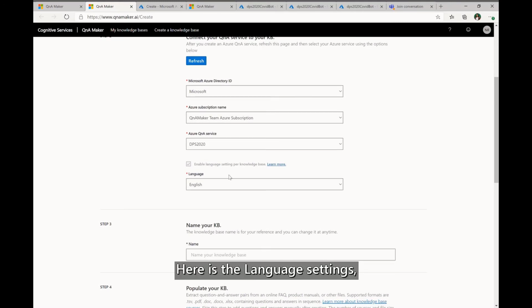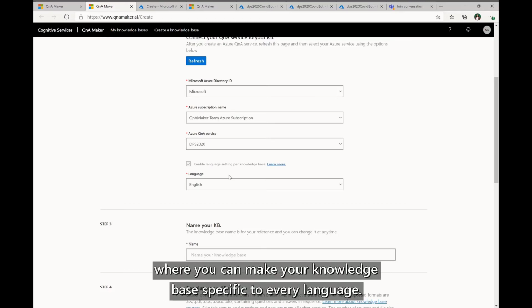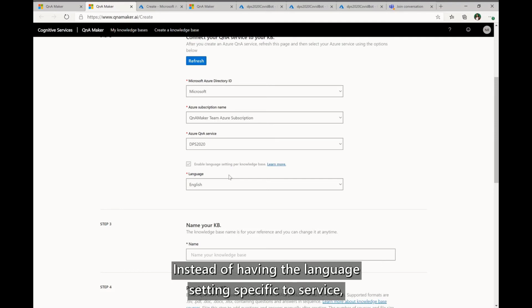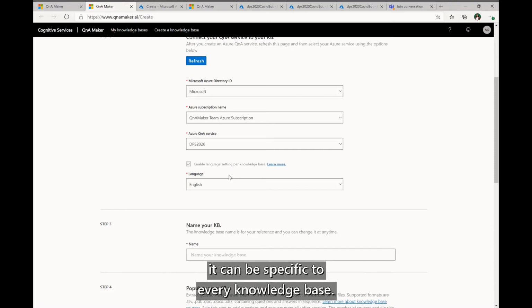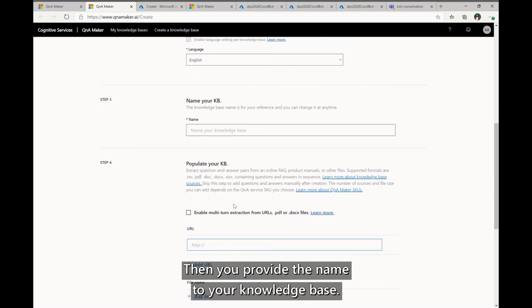Here is the language setting. This is a new feature that comes along with public preview, where you can make your knowledge base specific to every language. So instead of having the language setting specific to the service, it can be specific to every knowledge base. This is really helpful for people who want to create knowledge bases and bots for different languages. Then you provide the name to your knowledge base.